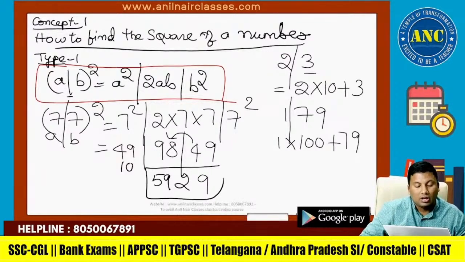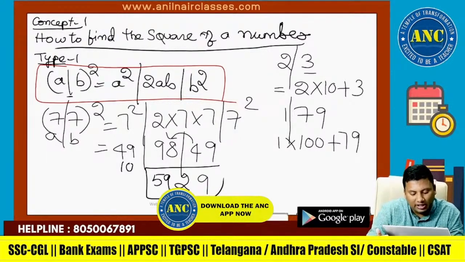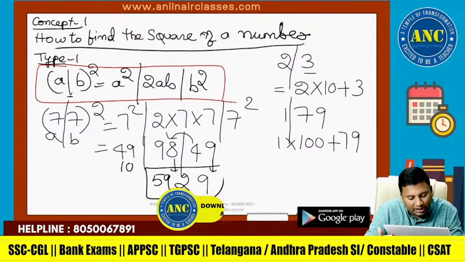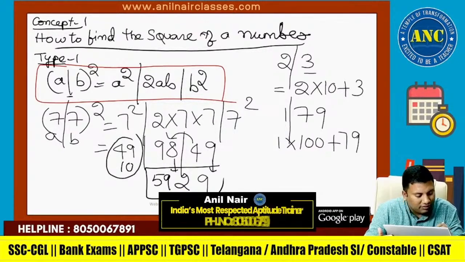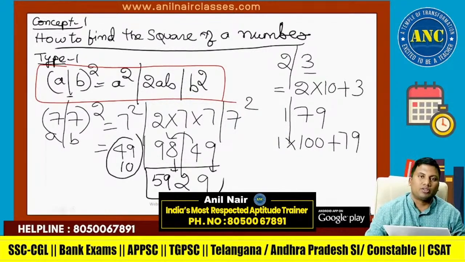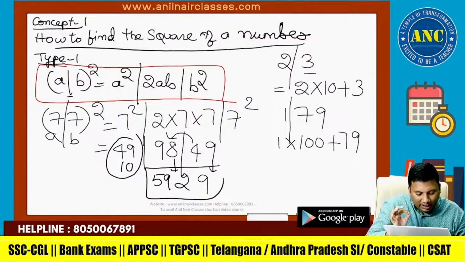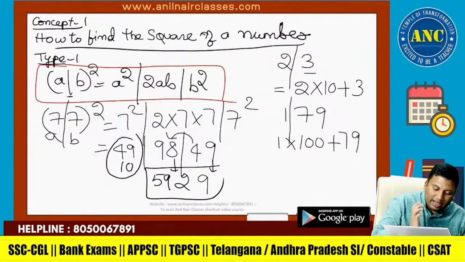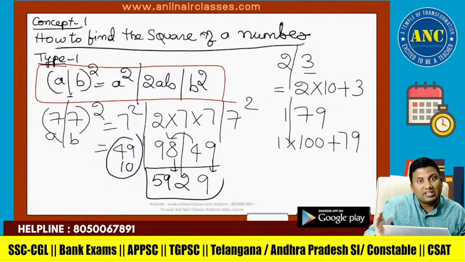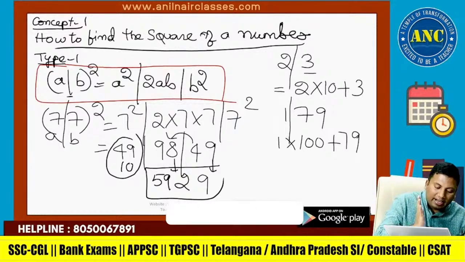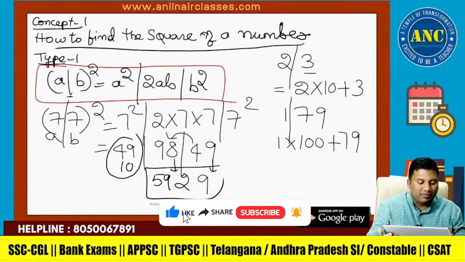Remember, always write down the unit digit. I am writing down the unit digit except the leftmost value. Every place I write down the unit digit. 49 unit digit is 9. 4 carried. 98 plus 4 is 102. 102, what is the unit digit? 2. 10 carried. 49 plus 10 is 59.